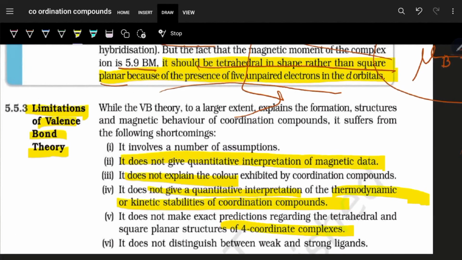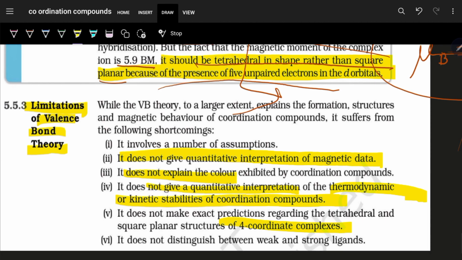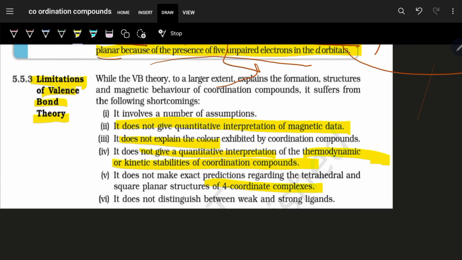It is only this much known from valence bond theory that under the action of Br minus the electrons are not getting paired up, and under the action of CN minus the electrons are getting paired up. But why? There is no categorization of a weak field or strong field ligand, which is actually the cause why it is getting paired up in presence of a strong field ligand and why it is not getting paired up in presence of a weak field ligand.